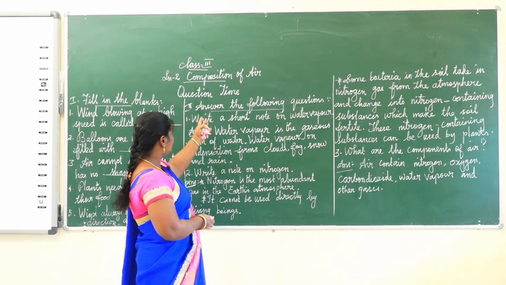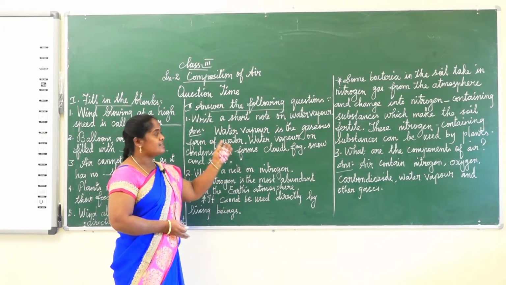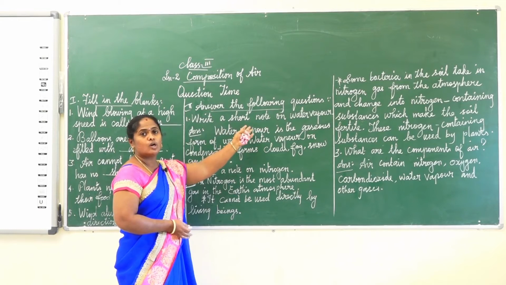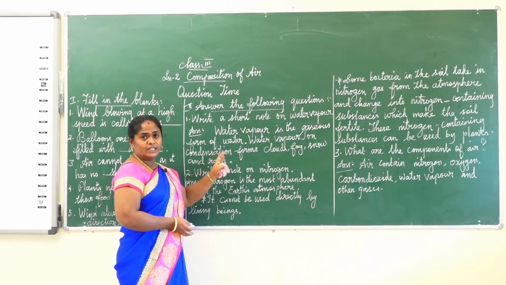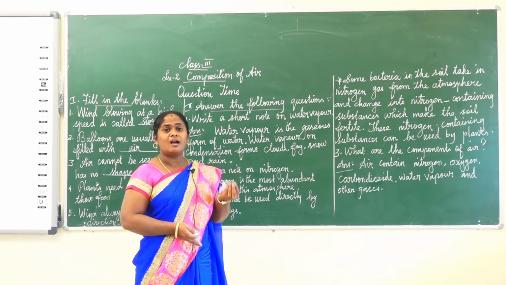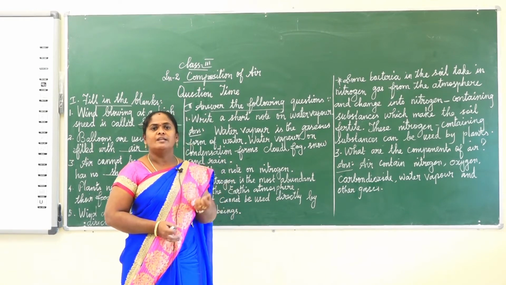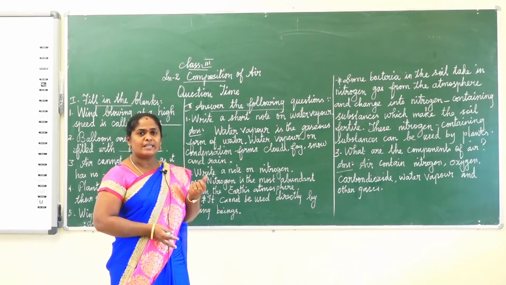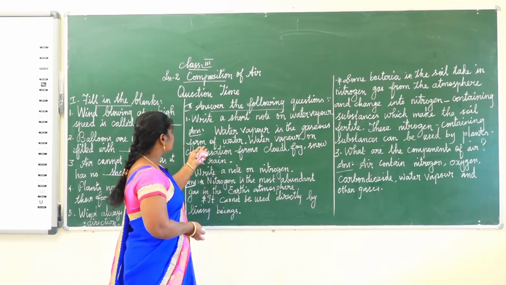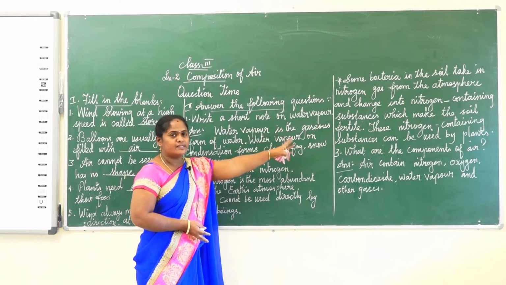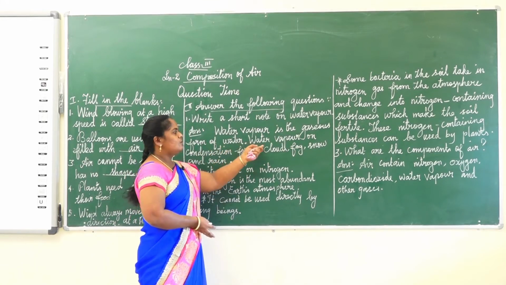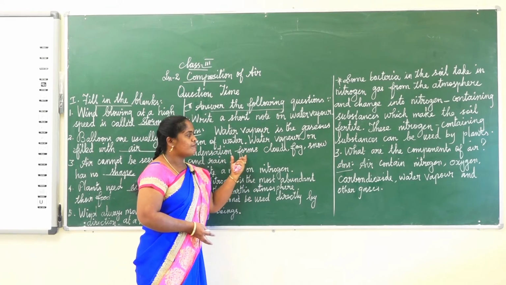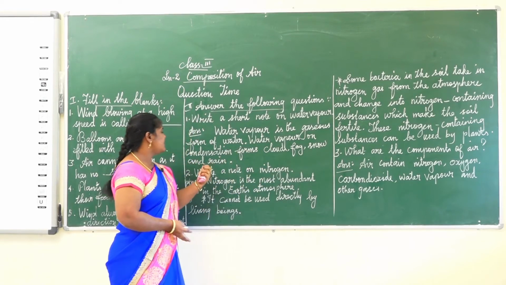Next, here are some question answers. Write a short note on water vapor. Water vapor, as you already know, is the gaseous form of water. On condensation, water vapor forms clouds, fog, snow and rain.